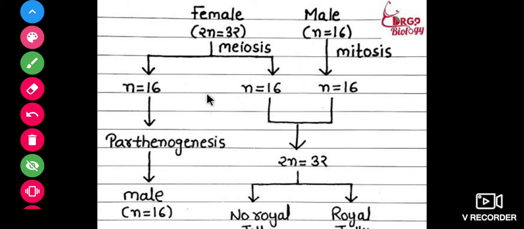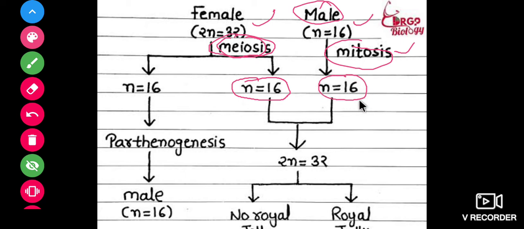So this is the difference between male and female. In meiosis, the female is a diploid organism, and the egg is converted into the haploid form, so meiosis kind of cell division occurs. In the case of male, mitosis occurs, because the male is haploid and we want the sperm cell also in haploid condition.